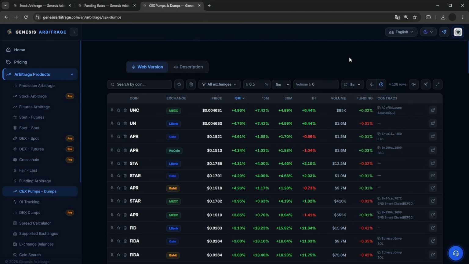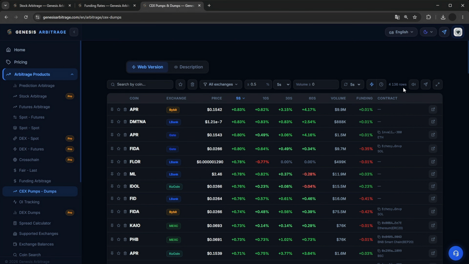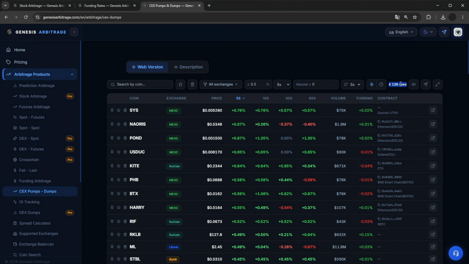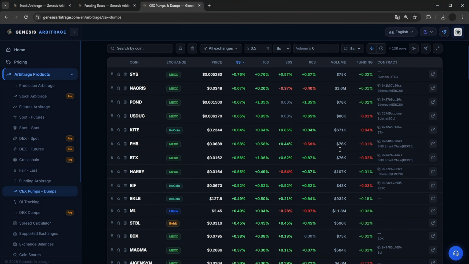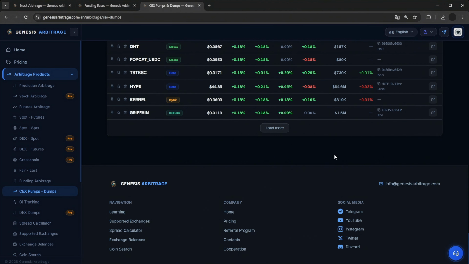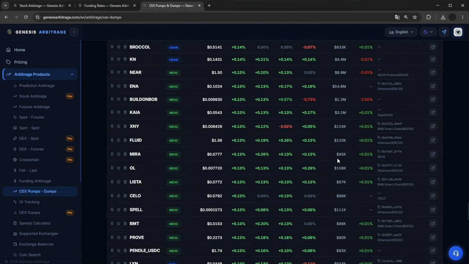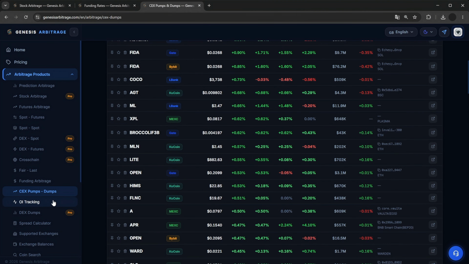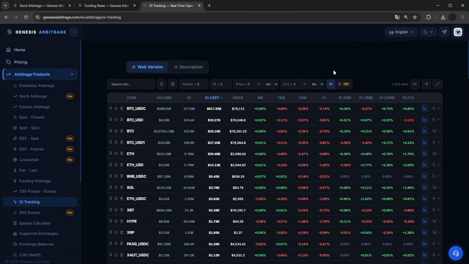Here we can gather detailed analytics on all spreads, monitor price shifts, and make solid conclusions about whether to long a coin or whether to short it. Besides that, we can take this coin, for instance, for deeper analytics. As we can see, data is provided for over 4,000 coins on CEX exchanges, specifically on futures, and the table displays all of this information clearly.